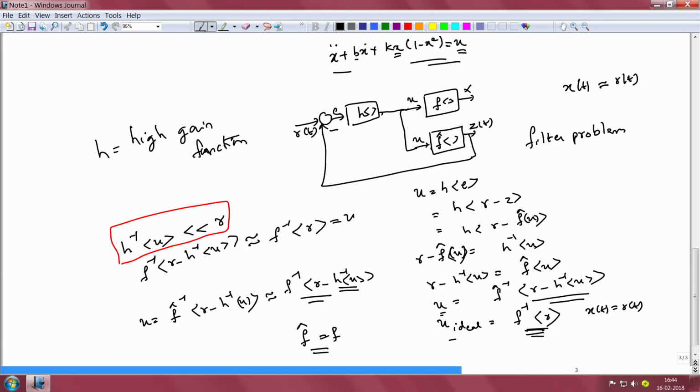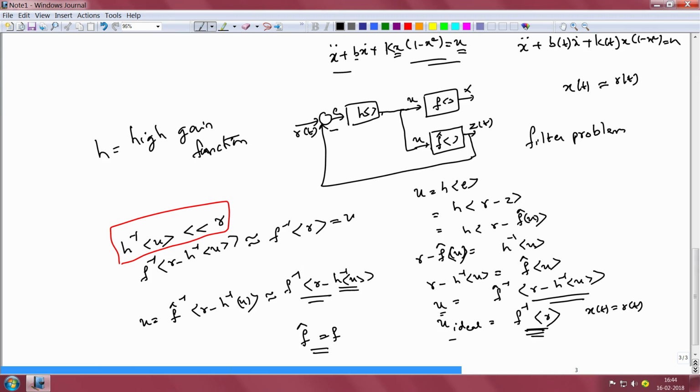But the application of this is even more general. So, suppose we had the differential equation to be of the kind x double dot plus b of t times x dot plus k of t times x times 1 minus x square is equal to u. Even for such a situation we can employ this particular prototype solution to obtain the inverse and get the plant to follow the reference r of t.